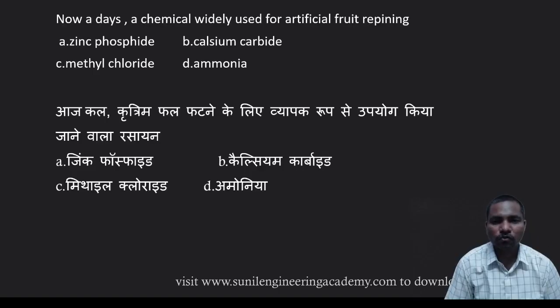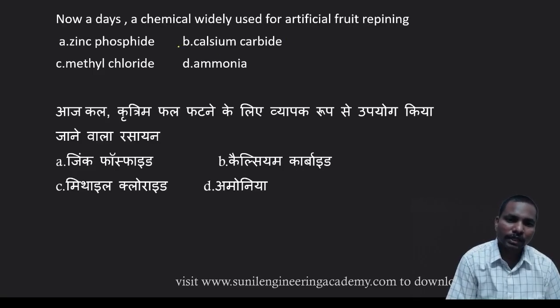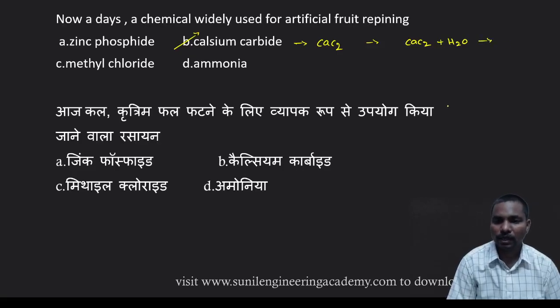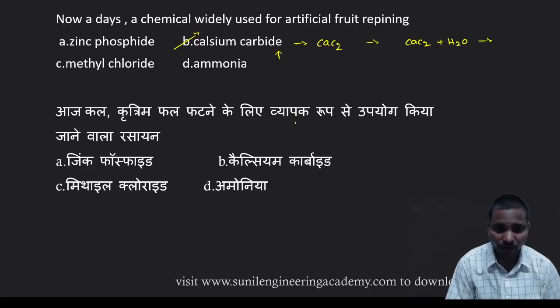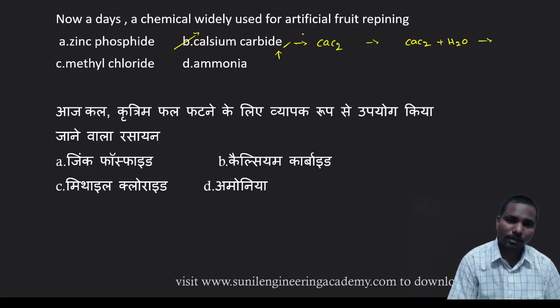Nowadays, a chemical widely used for artificial fruit ripening. For fruit ripening, nowadays we are using calcium carbide, CaC2, very dangerous. Whenever CaC2 reacts with water, you will get ethylene plus acetylene gases released. Those are used to ripen the fruits. But this carbide is banned by the government. It is somewhat harmful. So the answer is option B.